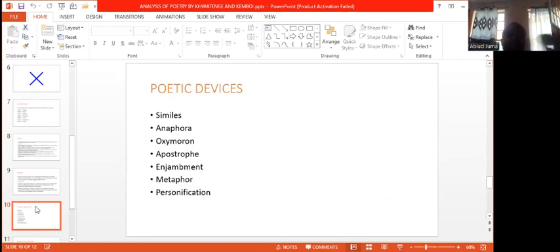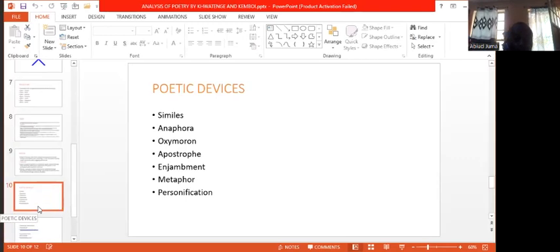After that, we shall look at the poetic devices. Under poetic devices, I will not explain them, but I will give them to you students so that you go and do some research about them. The first thing you should look at is simile. Get to know what a simile is, how it functions, and examples of similes. We also have anaphora, oxymoron, apostrophe, enjambment, metaphor, and personification.